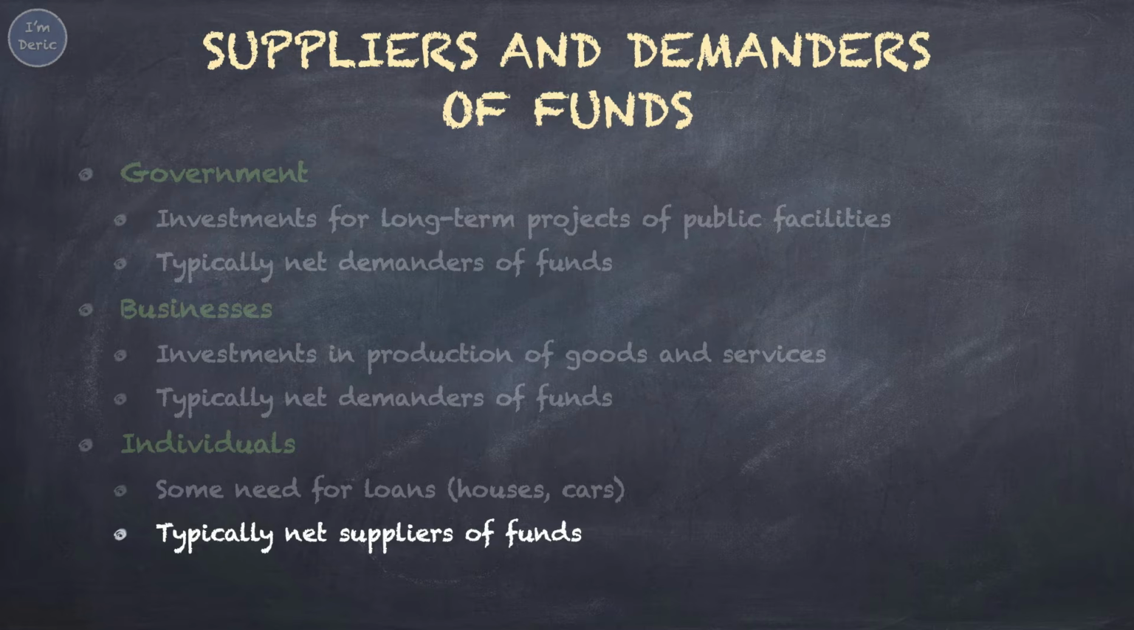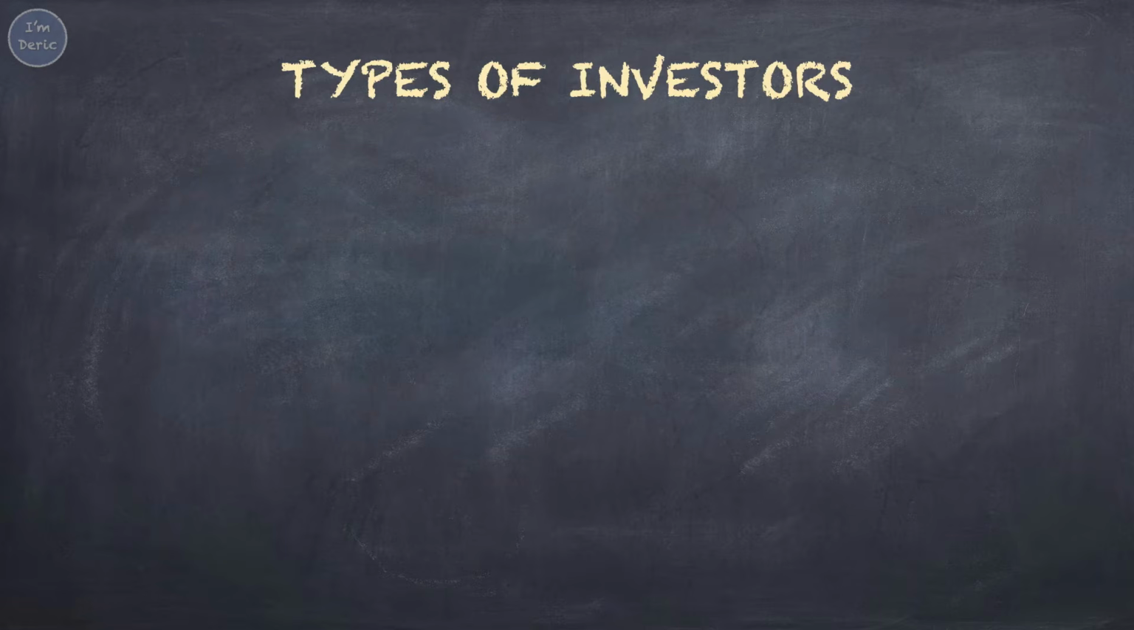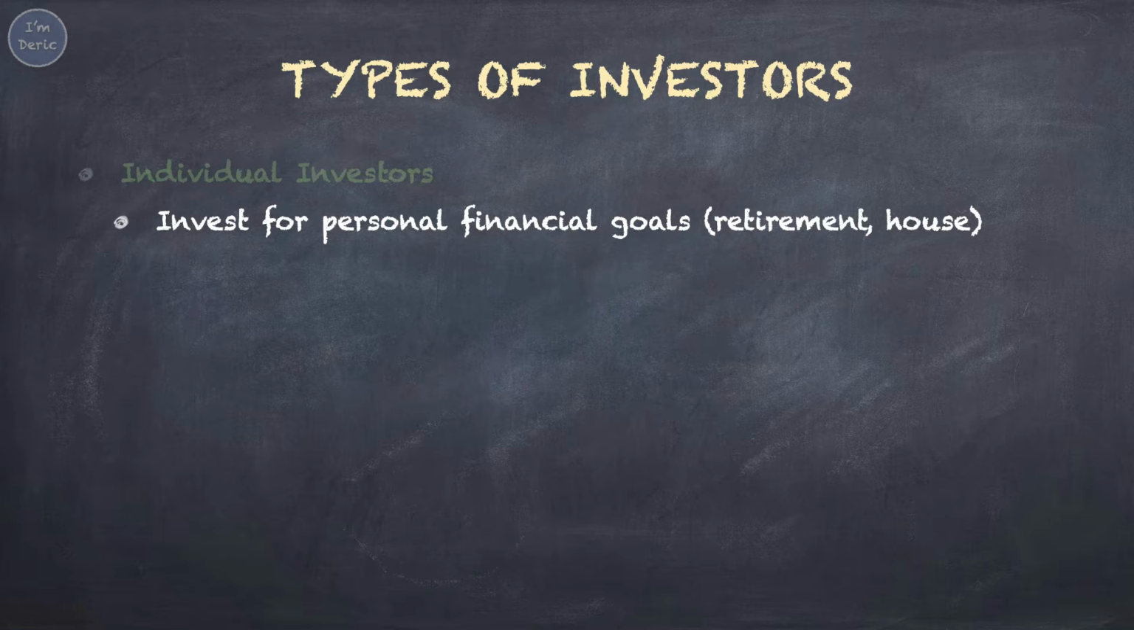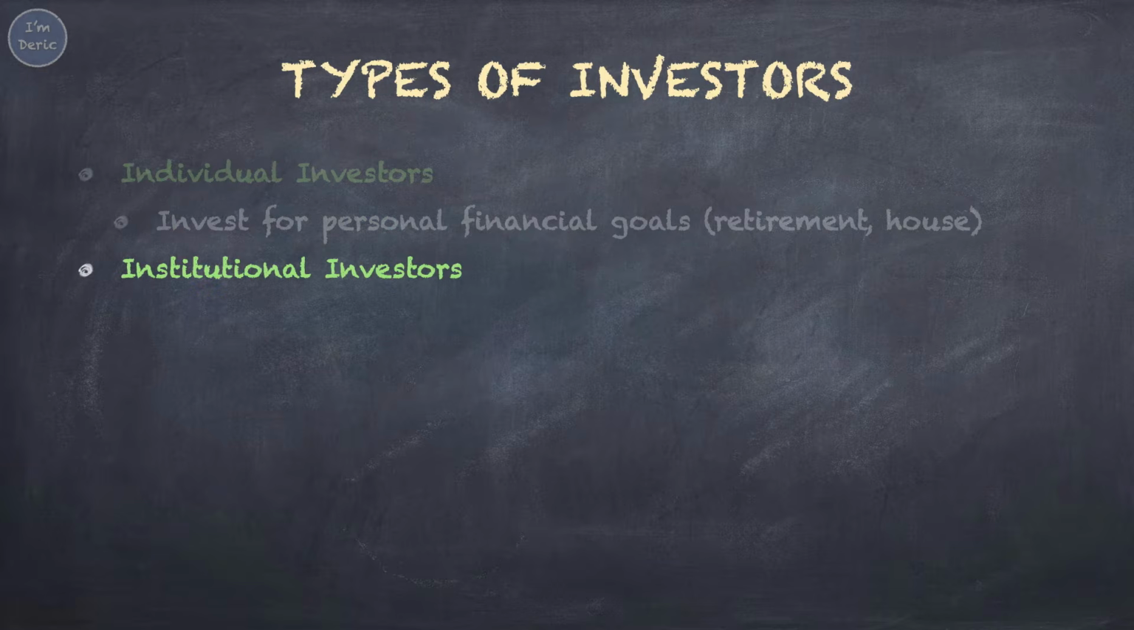Through their savings, individuals put more into the financial system than they take out. There are two types of investors in the market. First, individual investors. Individual investors manage their own money and invest for their personal financial goals, such as for retirement and buying houses. Second, institutional investors.